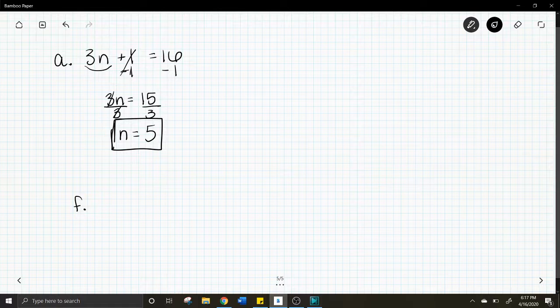Now, if you prefer to do the other method, you're like, something plus 1 equals 16. I know that 15 plus 1 equals 16. So you'd say 3n must equal 15. And then for this part, 3 times some number equals 15. I know that 3 times 5 equals 15. All right, that's your other way.